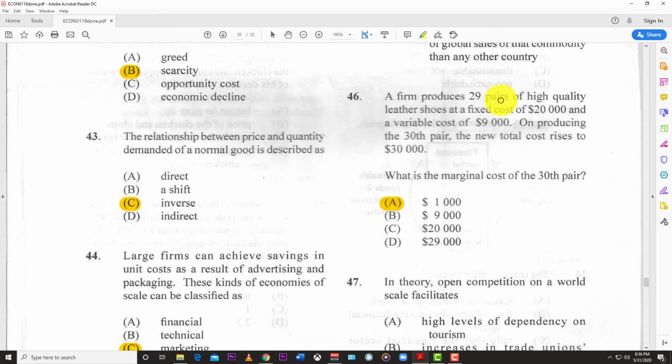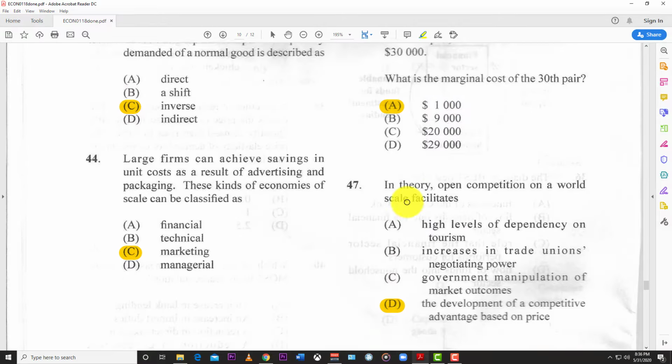46. A firm produces 29 pairs of high quality leather shoes at a fixed cost of 20,000 and a variable cost of 9,000. So the combined total cost would be what? 29,000. On producing the 30th pair, the new total cost rises to 30,000. And so to find the marginal cost, it would be the new total minus the old total, the difference between the 30,000 and the 29,000, and that would be 1,000.